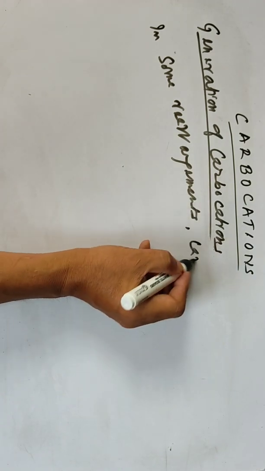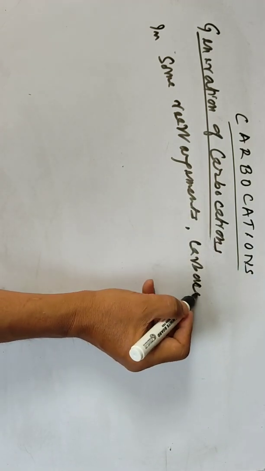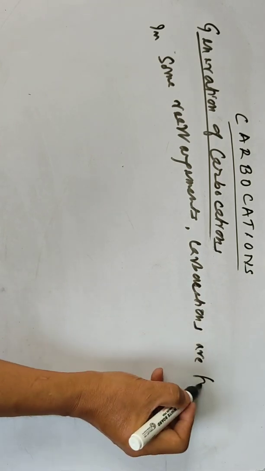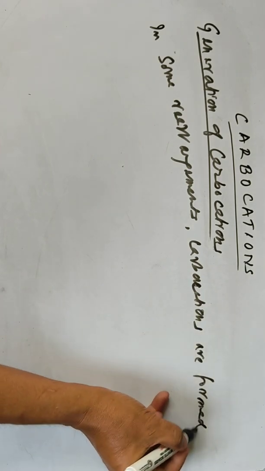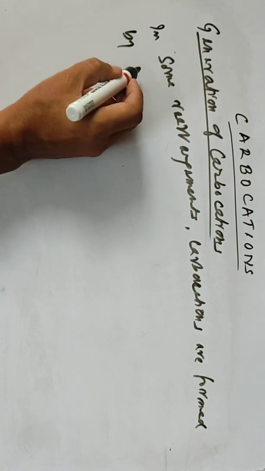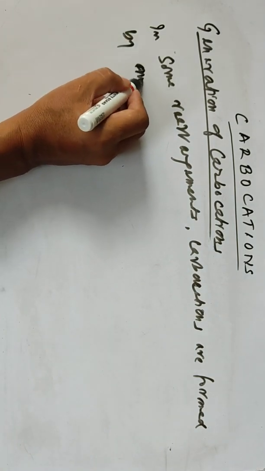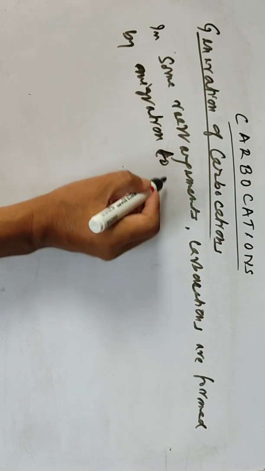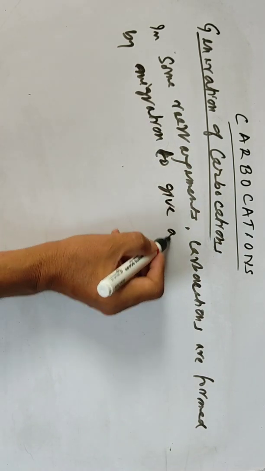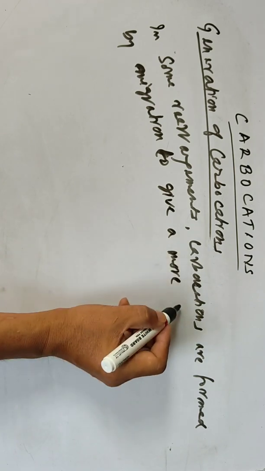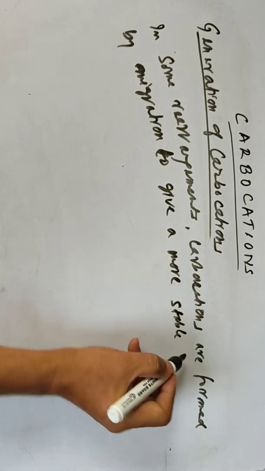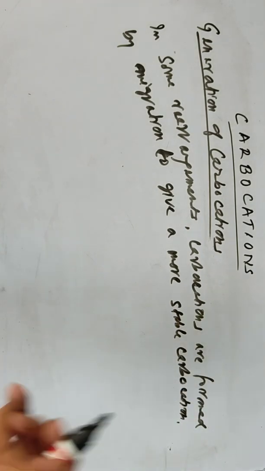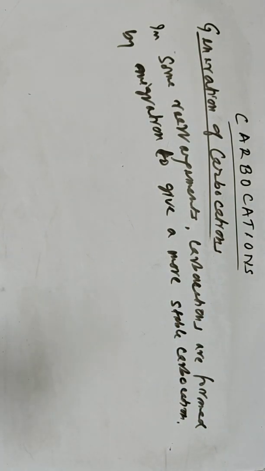So in some rearrangements, carbocations are formed by migration to give a more stable carbocation. In short, in rearrangement, carbocations can also be generated.